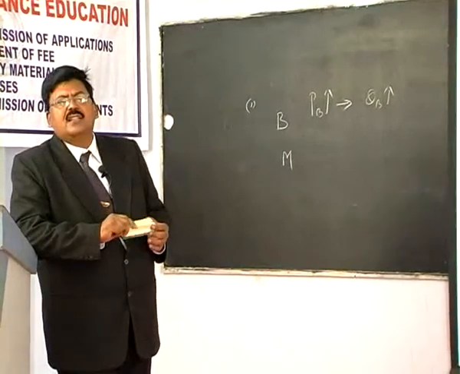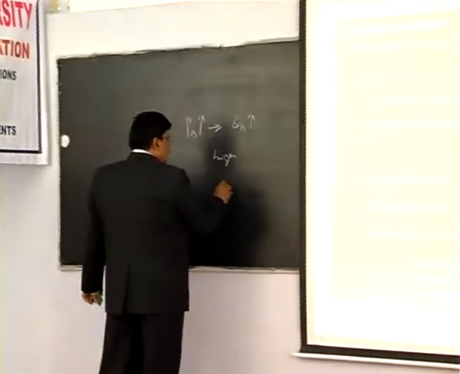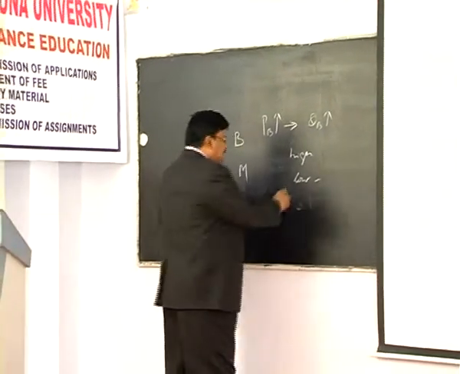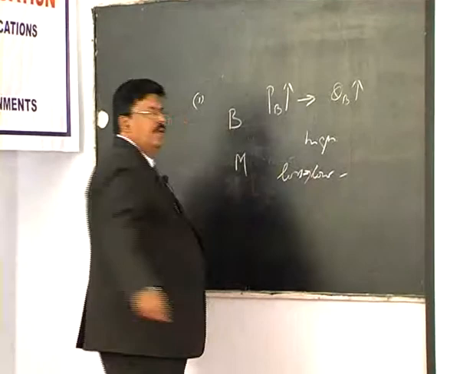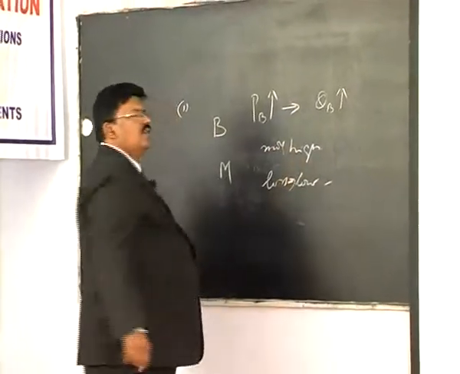The second one is Thorstein Veblen's famous doctrine, that is the doctrine of conspicuous consumption. The doctrine says that when people measure the desirability of a commodity only based on its price and nothing else influences their decision, then they may buy more at high prices and less at low prices.